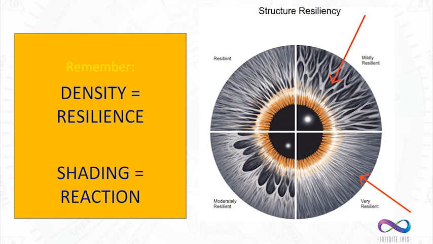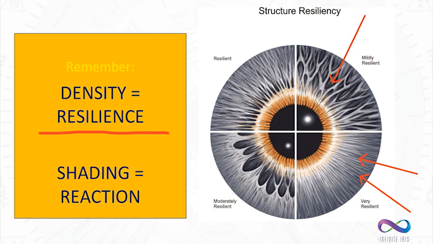Now we're going to learn two important equations in iridology. The first equation is density equals resilience. Density equals resilience or resistance. How well can the body resist illness? This means that the denser or tighter the weave of iris fibers in a person, the stronger they will be throughout life. So for density, think about these very tight fibers.